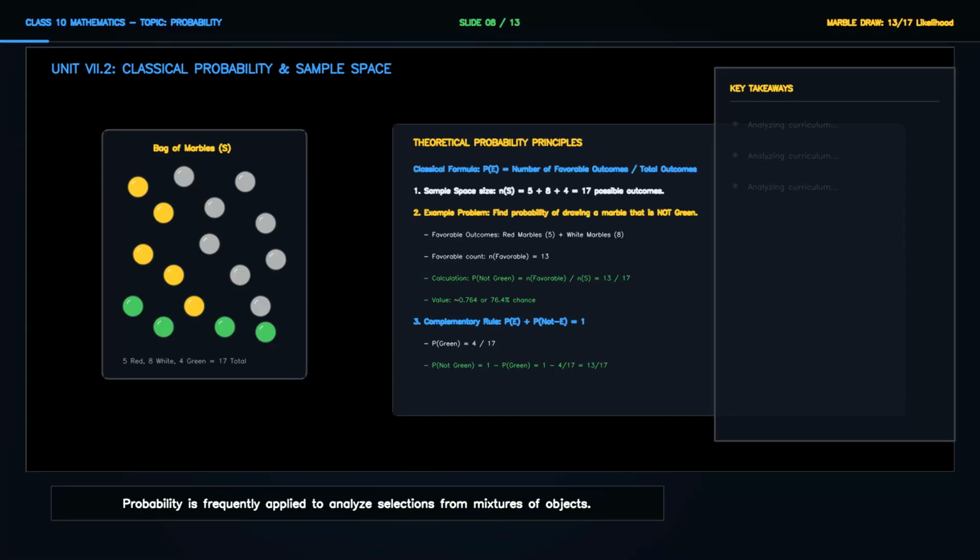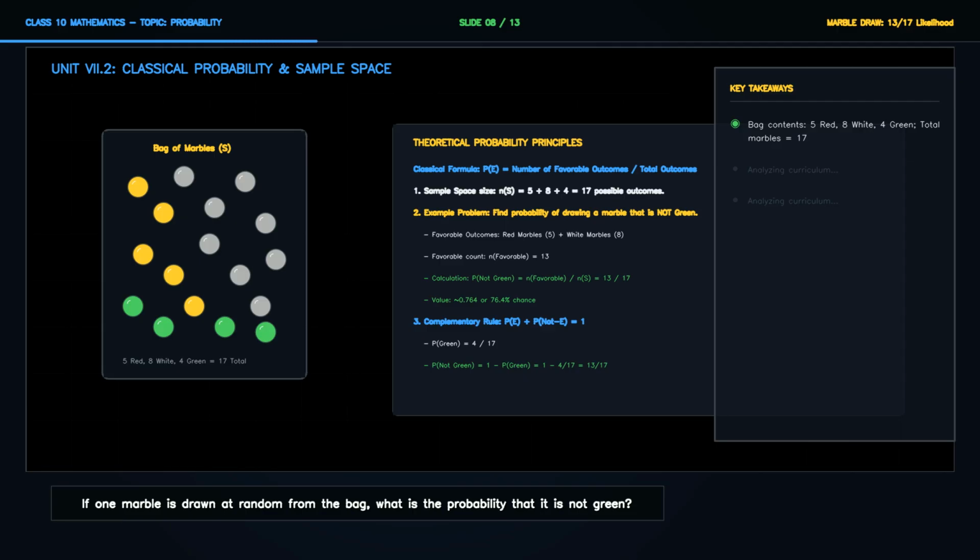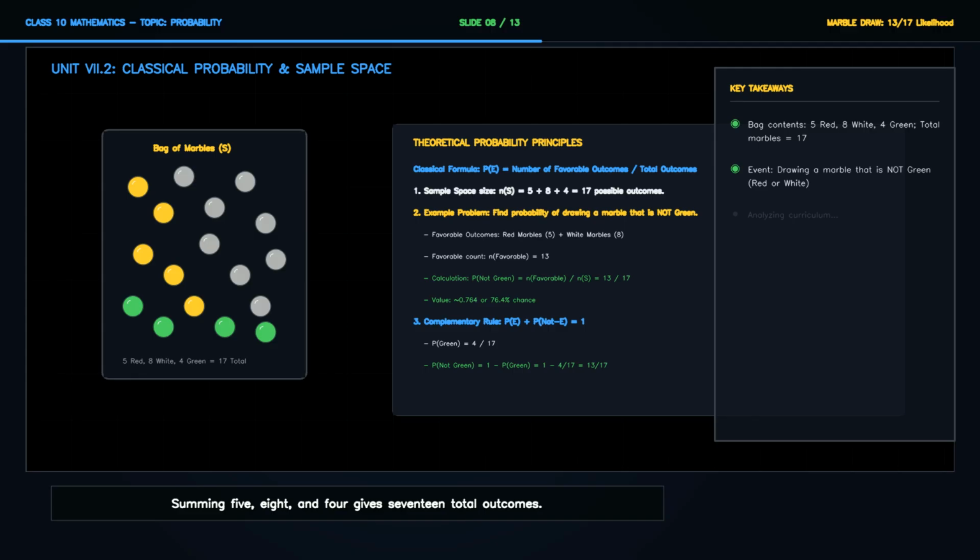Probability is frequently applied to analyze selections from mixtures of objects. Suppose a bag contains 5 red marbles, 8 white marbles, and 4 green marbles. If one marble is drawn at random from the bag, what is the probability that it is not green? First, we calculate the total number of marbles, which represents our sample space size. Summing 5, 8, and 4 gives 17 total outcomes.